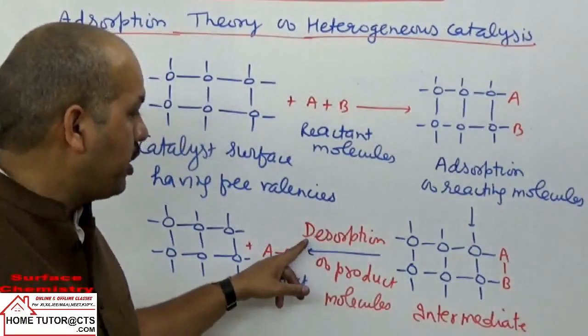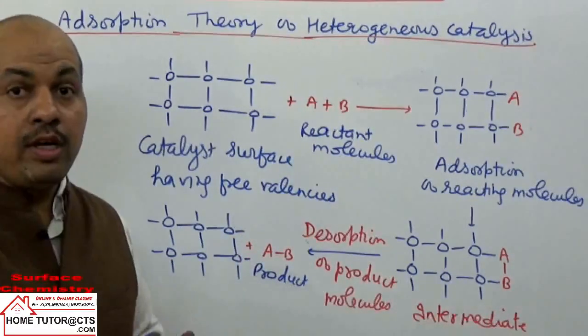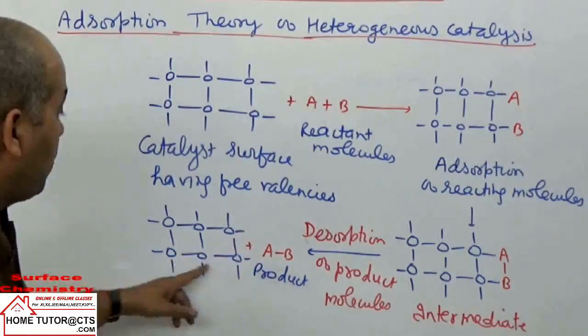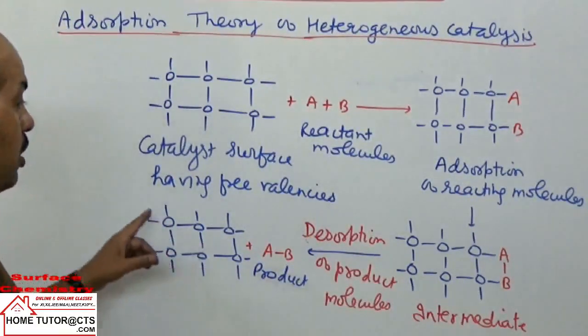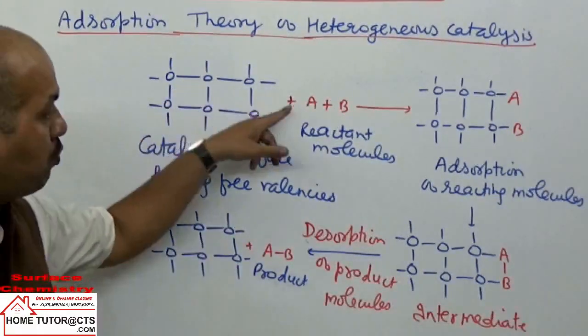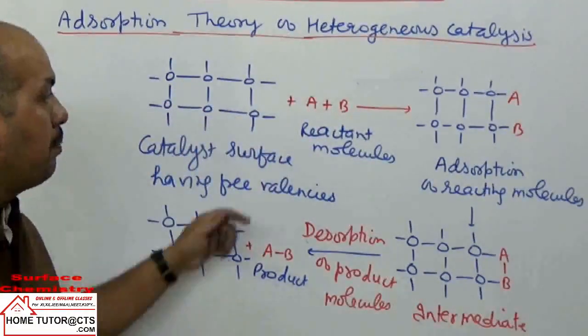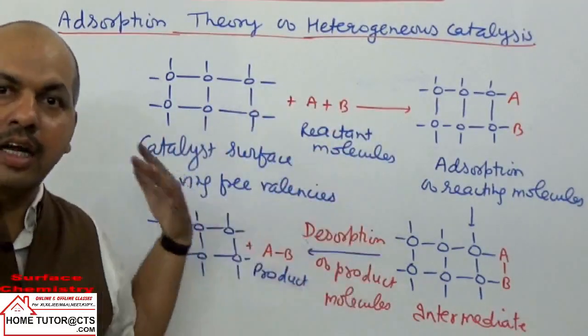This is the next step, desorption of the product molecules, and then these product molecules diffuse away from the surface of the solid catalyst, and make free valencies available again on which they can adsorb more reactant molecules, and therefore the reaction cycle can continue.